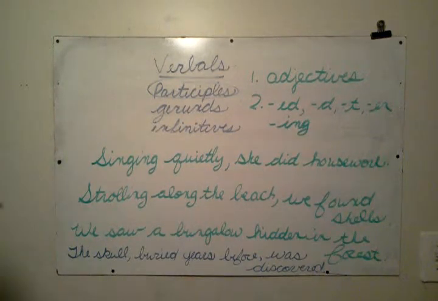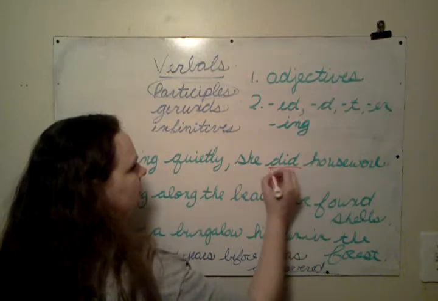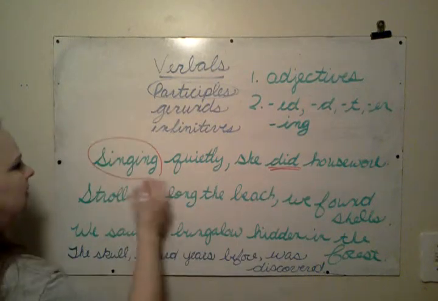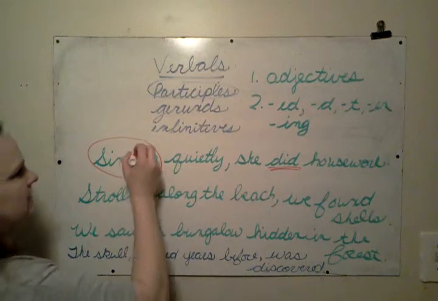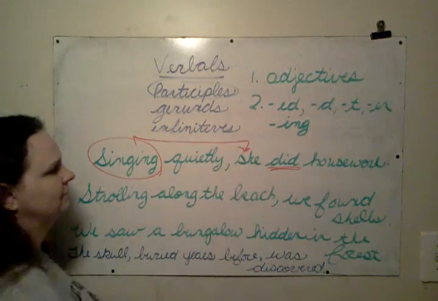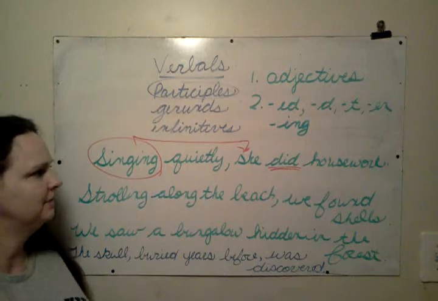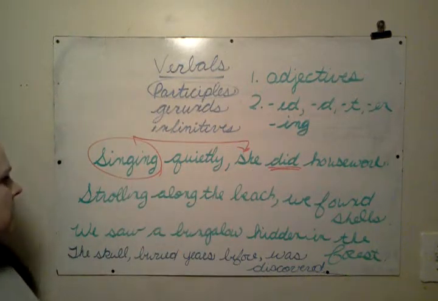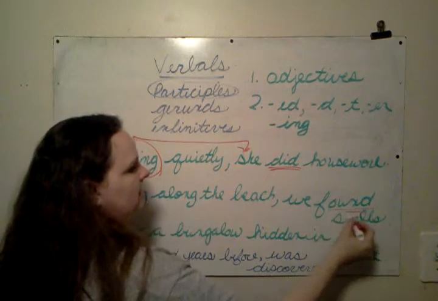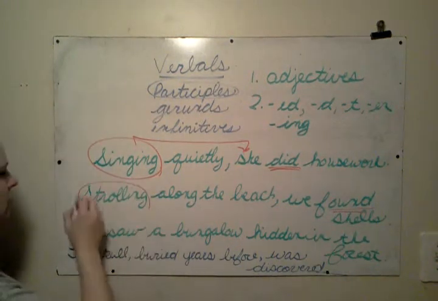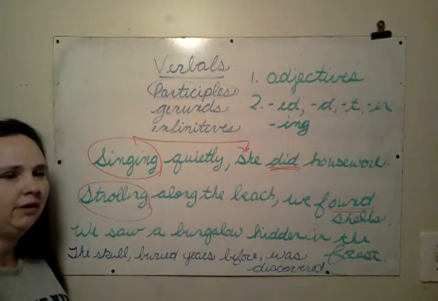Singing quietly, she did housework. Did is the verb, but singing is a verbal. It's a present participle verbal. It modifies she. What kind is she? Which she? The singing she. Strolling along the beach, we found shells. Found is the main verb, but strolling is a principal part of a verb form.